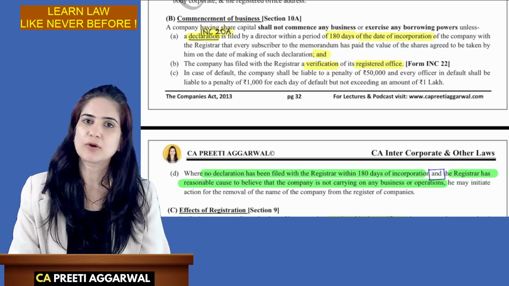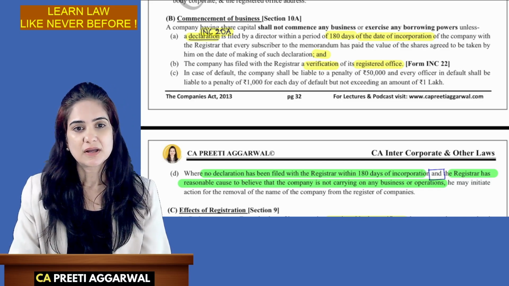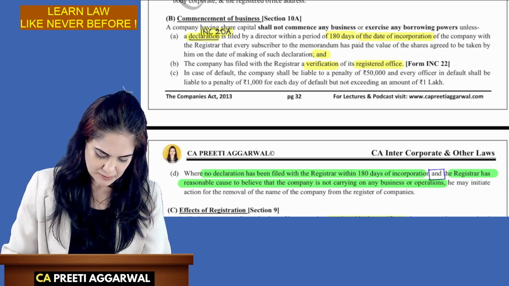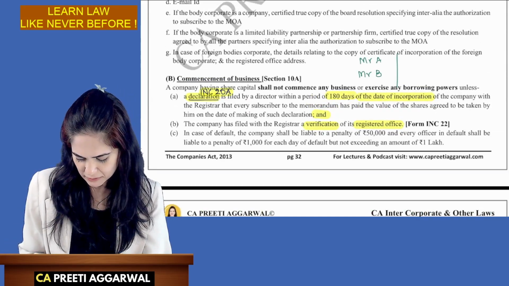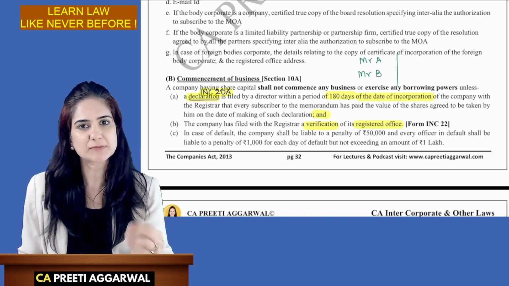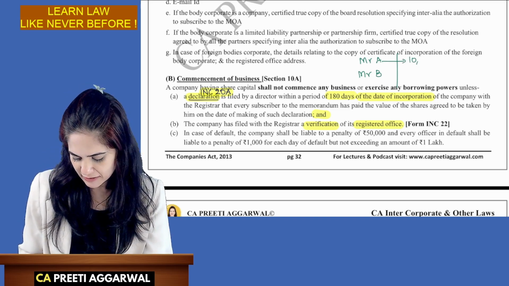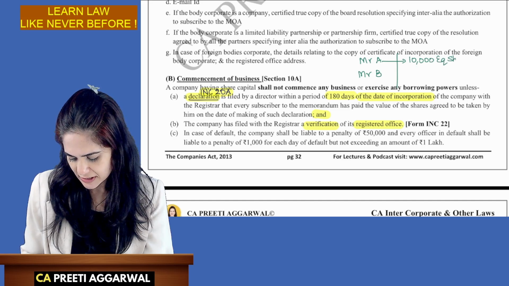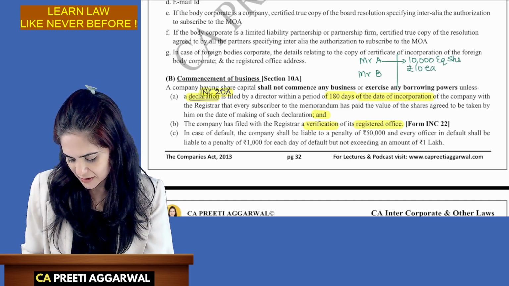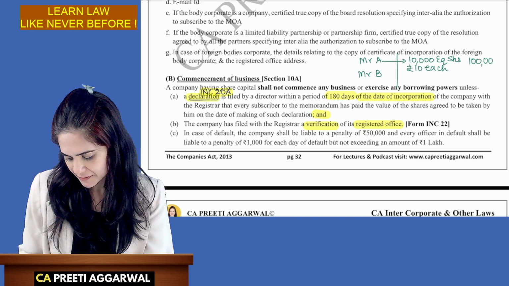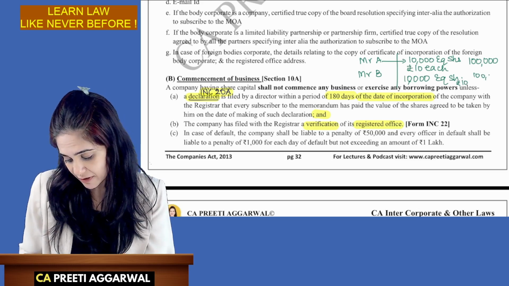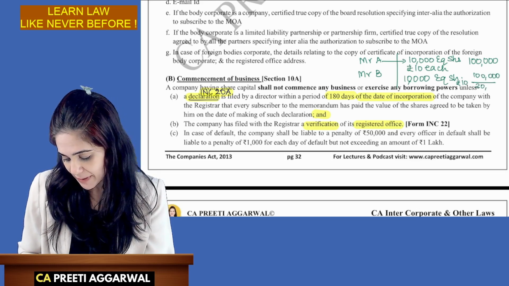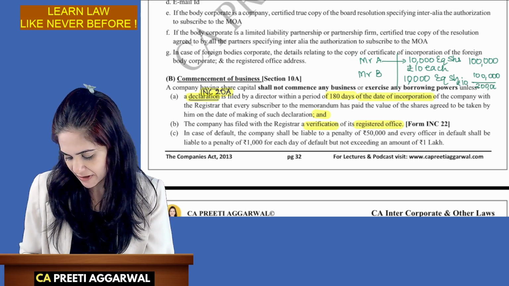Now, students, you have incorporated a company. Very good. In the memorandum, the subscribers, okay, Mr. A and Mr. B. You need two persons to incorporate a company, the subscribers. They have mentioned that I will take 10,000 equity shares of rupees 10 each. I will bring 1 lakh. And he also says, okay, I will take 10,000 equity shares of rupees 10 each. I will also bring 1 lakh. Now, in the memorandum, they have mentioned that they will bring this money.